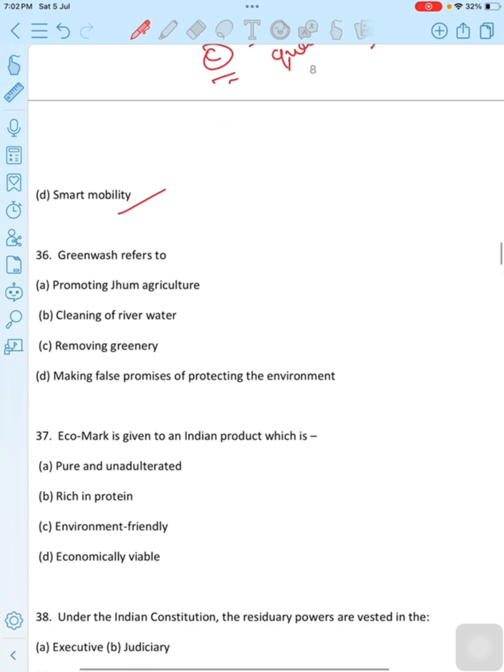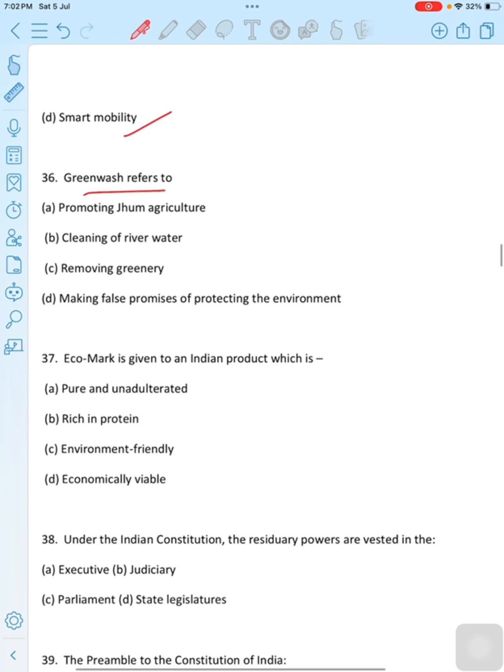Move to the next question. Greenwash refers to dash. First option is promoting Jhum agriculture, second is cleaning of river water, third option is removing greenery, last option is making false promise of protecting the environment. And the correct option is option D, making false promise of protecting the environment.